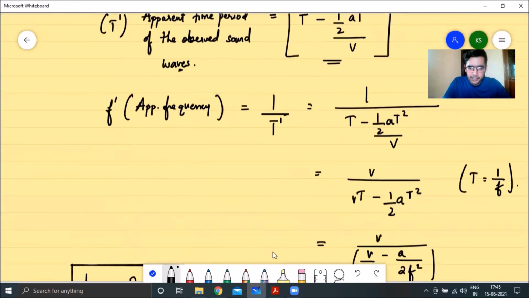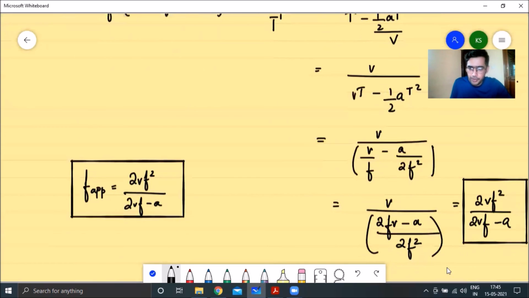And then on simplifying it, we get the final answer to be equal to 2VF squared by 2VF minus A, right? So I hope this question is clear. And again, this highlights the importance of knowing your derivations in any concept in physics. If you were aware of the derivation of how we had derived the formulas of Doppler's effect, you would have been able to attempt this problem and solve it accordingly. But anyways, I hope this question is clear, guys.